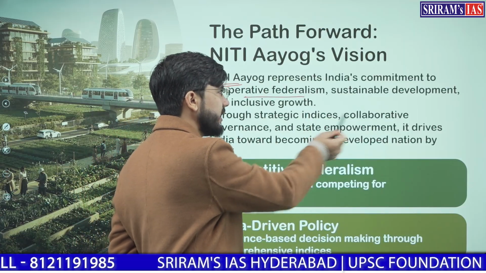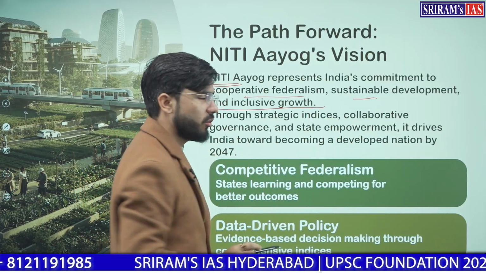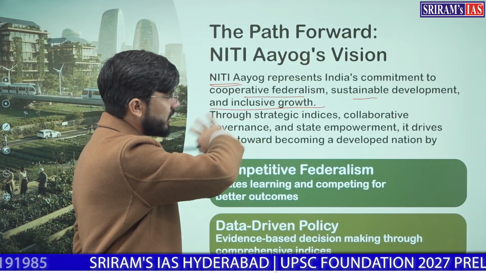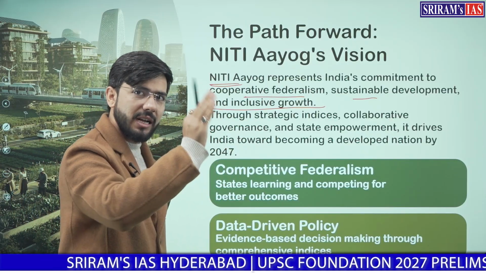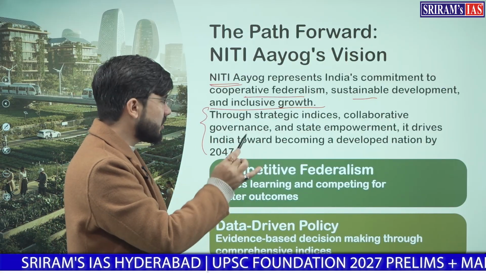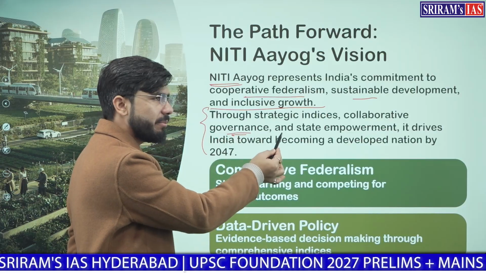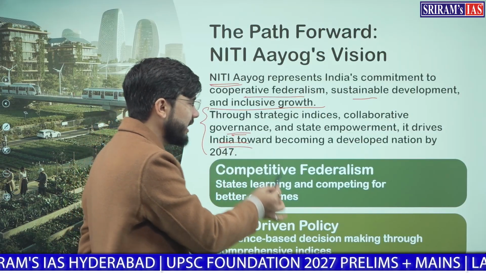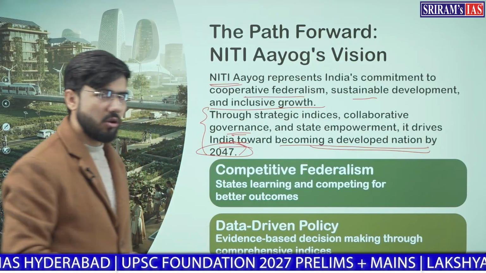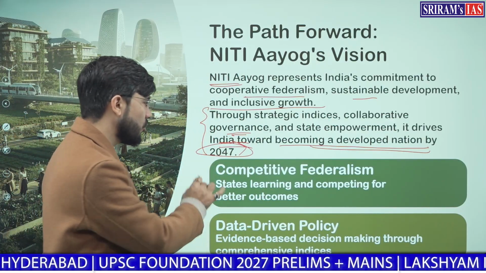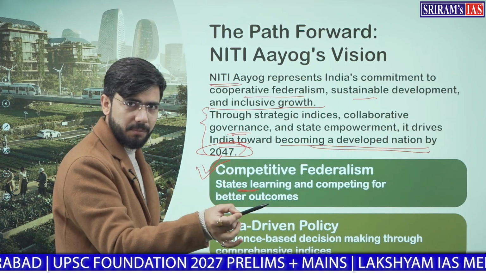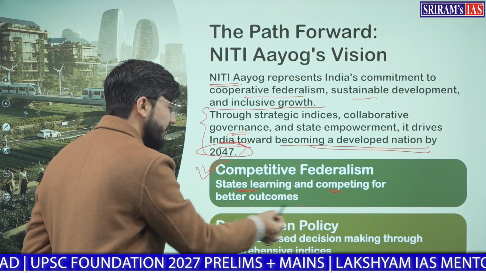needs cooperative federalism, sustainable development and inclusive growth. 3 things, and all the 3 things have been asked in PYQs. Through strategic indices, collaborative governance, and state empowerment, it drives India towards becoming a developed nation by 2047. All the 3 things. So thereby, cooperative federalism means that states should learn from each other and then compete for better outcomes.